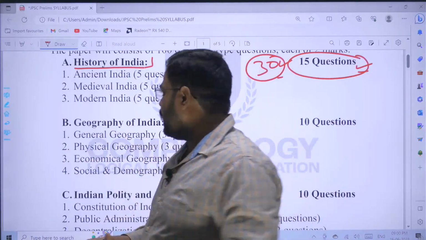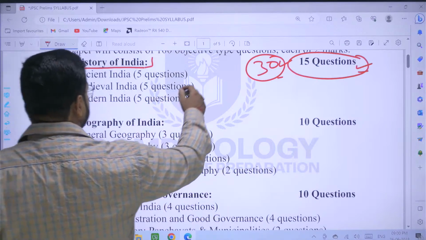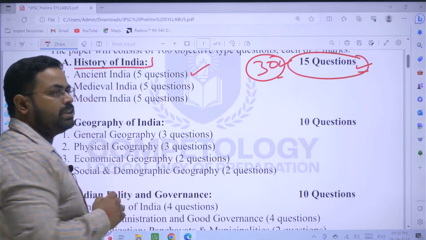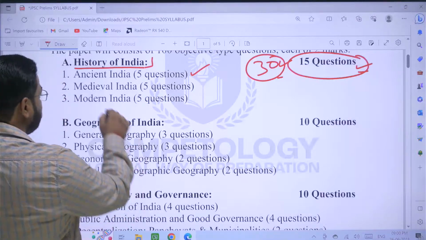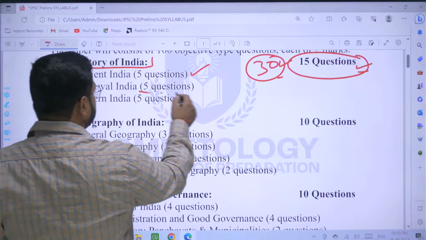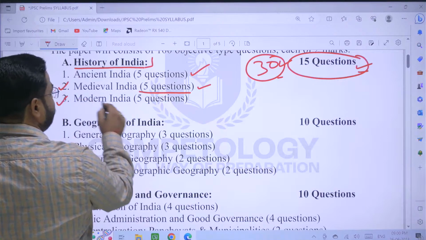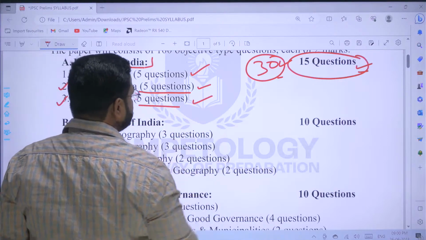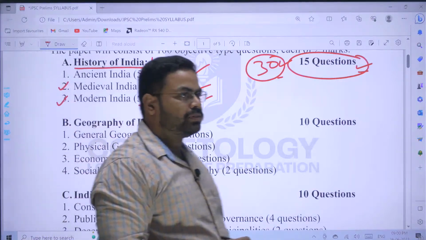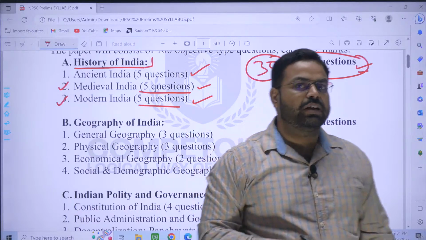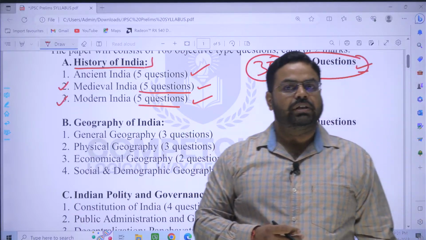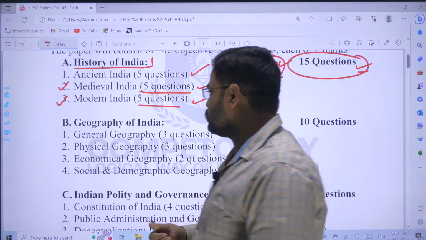Here, ancient India weightage will be 5 questions, that is 10 marks. Thereafter medieval India, 5 questions, 10 marks. Modern India, 5 questions, 10 marks. So each portion of history, that is ancient, medieval, and modern, will have equal weightage of 5 questions.